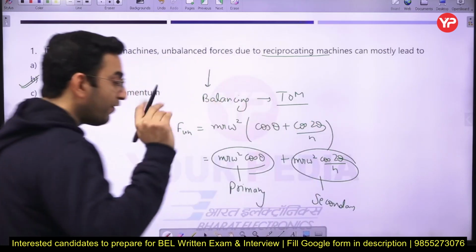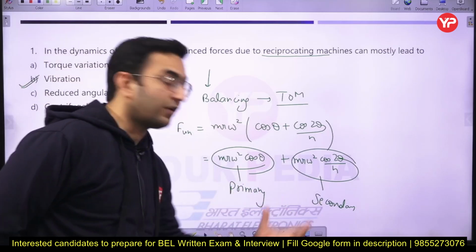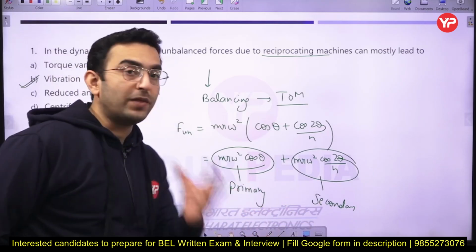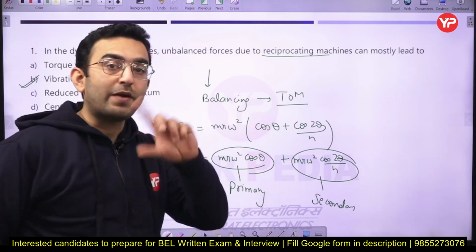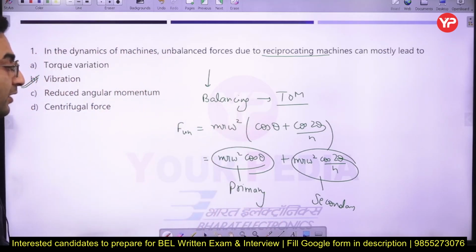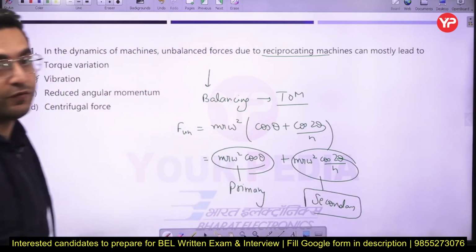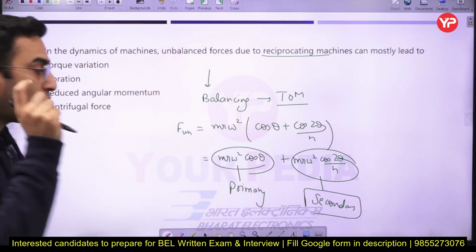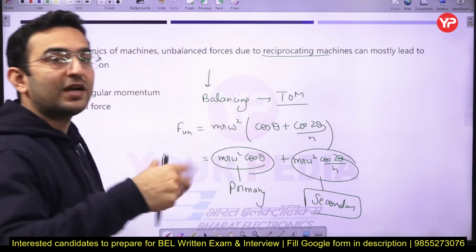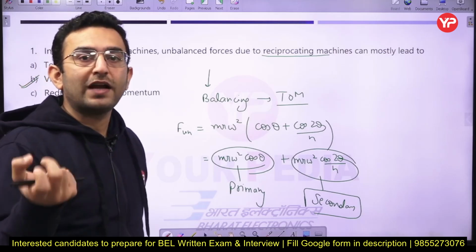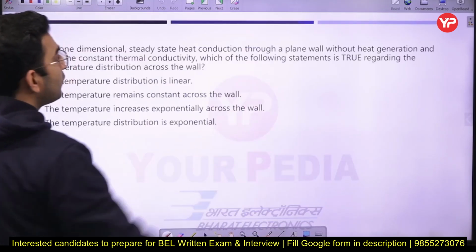So the total unbalanced force comprises the primary plus secondary forces, out of which the primary has a major, or significant, effect on the vibration of the machines. Just remember that the effect of the secondary forces is very negligible compared to the primary forces. So it is very important to balance the primary forces, and if the secondary forces remain unbalanced, it won't create much problem like the primary forces. Now let's move to our next part.